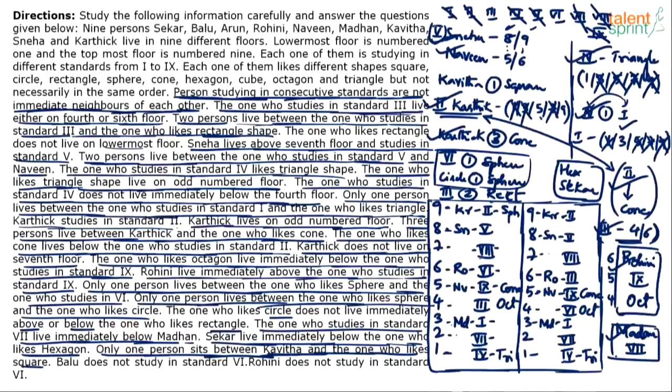1, 2, sorry about this confusion because I don't have place to try out separately. 1, 2, 3, 4, 5, 6, 7, 8, 9. Here again we have 1, 2, 3.